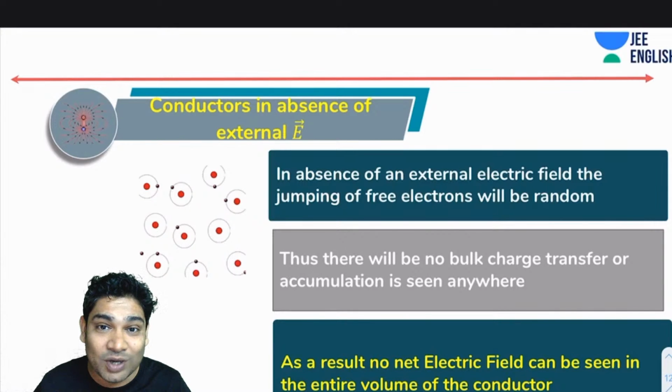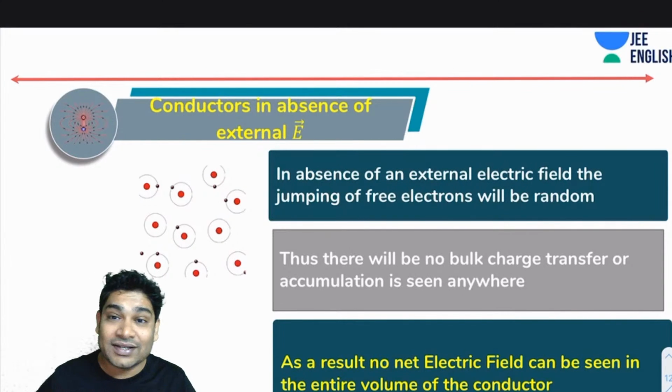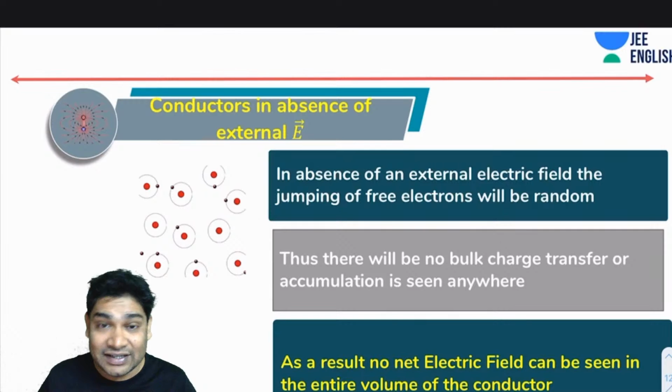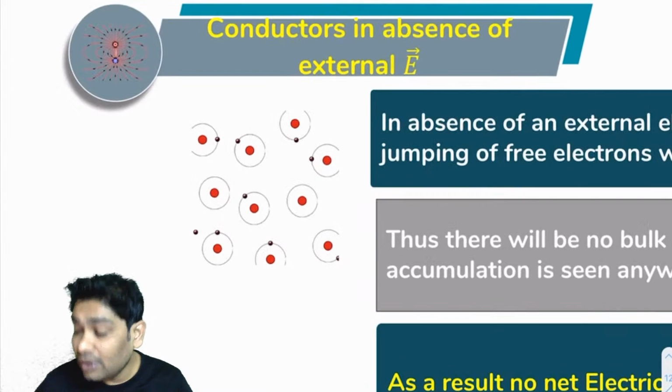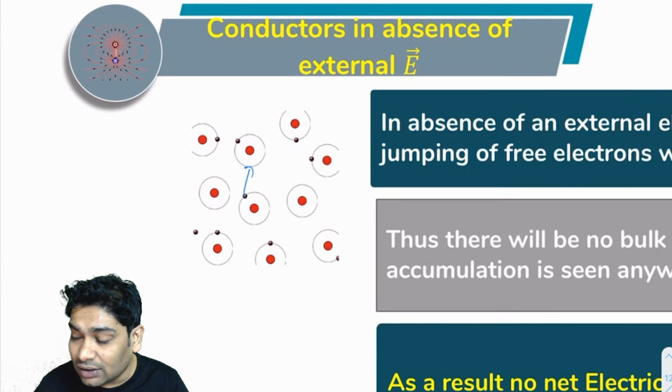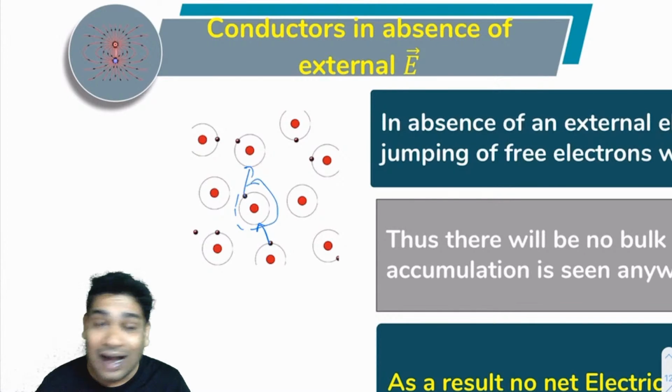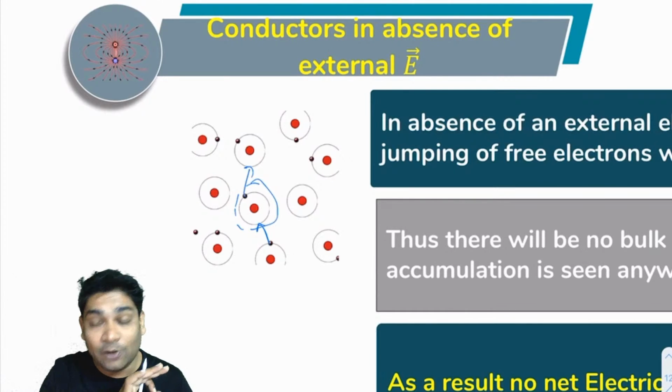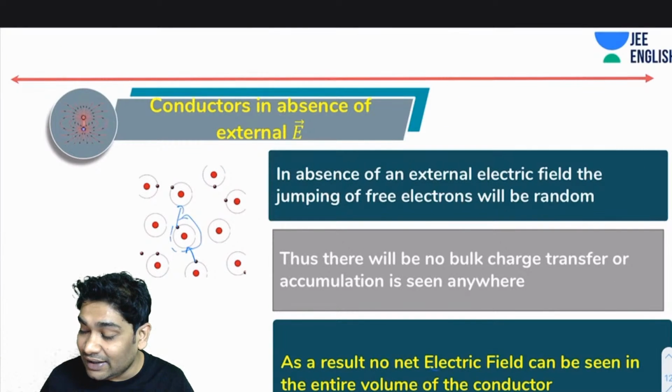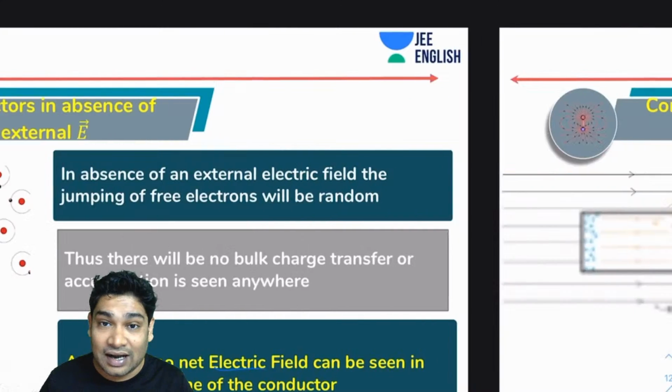So here let's just focus on this. We've already discussed this. Whenever you look at any part of the conductor, what is the net electric field? The net electric field is always zero, because all the atoms at any time as an average are always neutral. Imagine if this electron jumps here, then some other electron will jump here. So this atom will appear to remain almost neutral at all times, because this jumping happens very, very fast. All atoms practically remain neutral at all times. And that is why you don't see any electric field being generated inside a conductor.